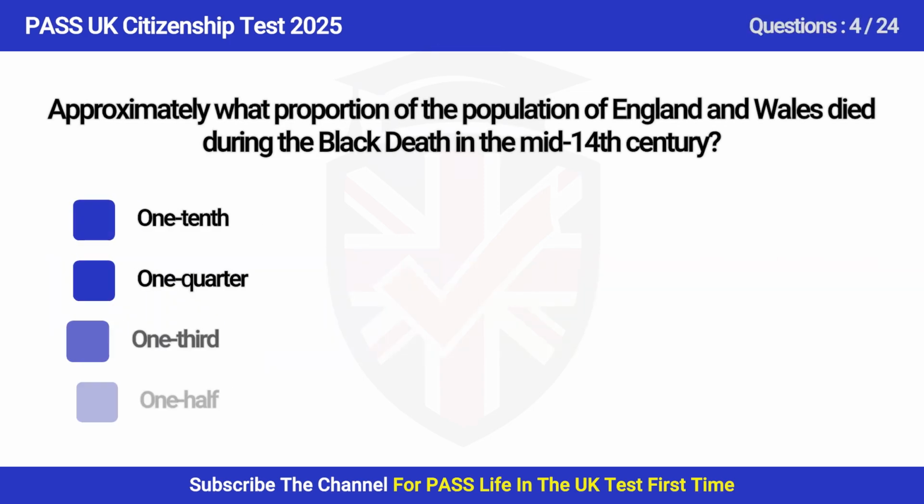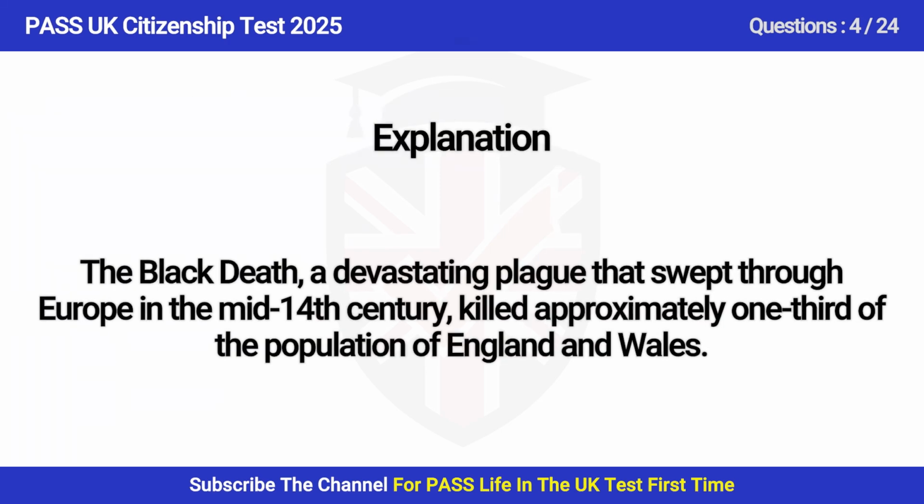Question 4. Approximately what proportion of the population of England and Wales died during the Black Death in the 14th century? A. B. C. D. Answer is C. The Black Death, a devastating plague that swept through Europe in the 14th century, killed approximately a third of the population of England and Wales.